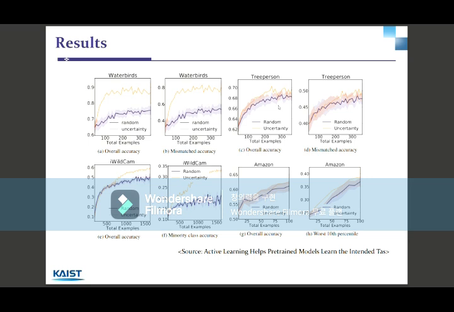Here are the results of the experiments. We can see that in all kinds of data sets used in this experiment, there is improvement in average validation accuracy over random sampling. Also, the experiments show that with active learning, the required data set is fewer compared to random sampling. For instance, with the Waterbirds dataset, there was 11% improvement in validation accuracy, and 5 times fewer labels were required to achieve the same final accuracy.